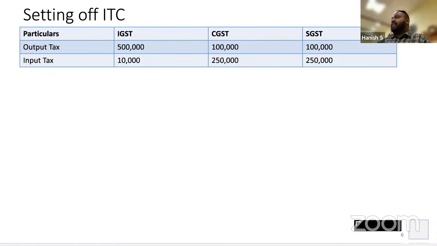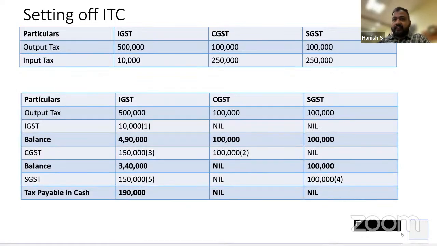All right. What is the answer? 1,90,000 in IGST. Okay. Just let me know if the answer is correct. So here I have only 10,000 to spare against my 5 lakh liability of IGST. Then I have 2.5 lakh input credit. I cannot set it off directly against IGST. First, set off in the own house, then go to the neighbor.